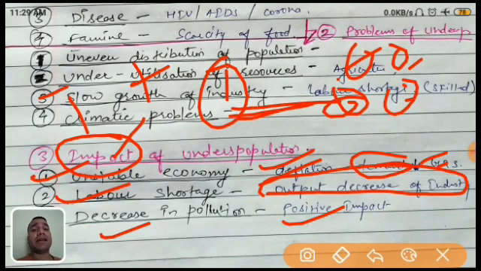Most of the urbanization garbage and different things are also lesser. So these all are the beneficial parts for our environment. So decrease in pollution is a positive impact of underpopulation, because when the population is less, definitely they are utilizing fewer things, and definitely the pollution is very less. So I hope it is clear.